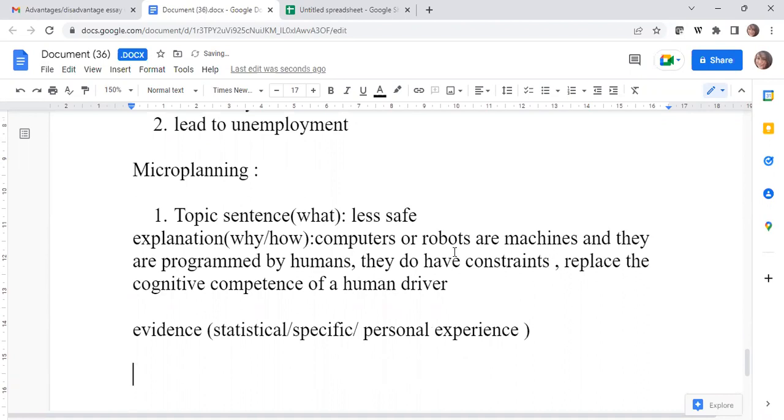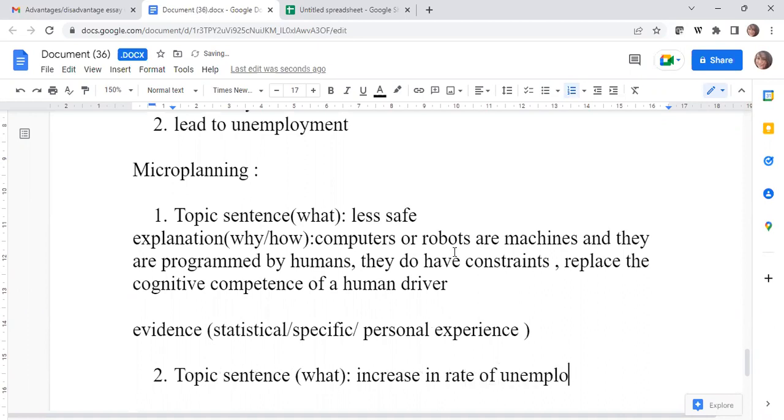Okay, moving on to the next point, that is basically unemployment will increase. Yeah. So people who were drivers will be losing jobs.